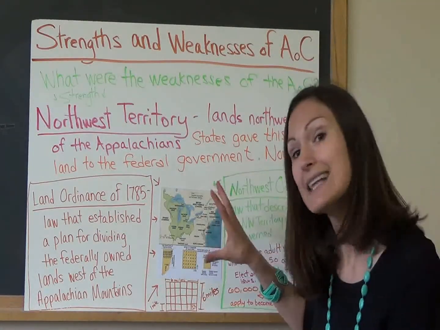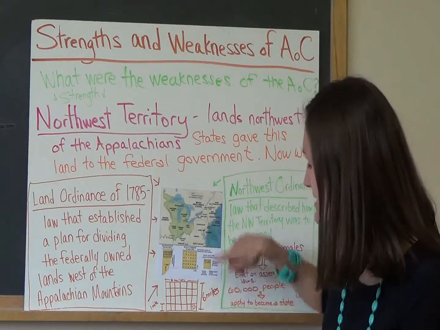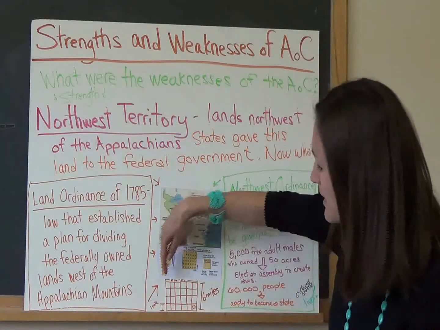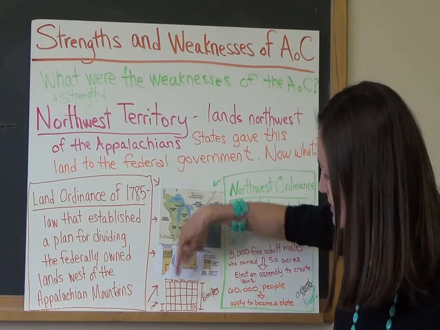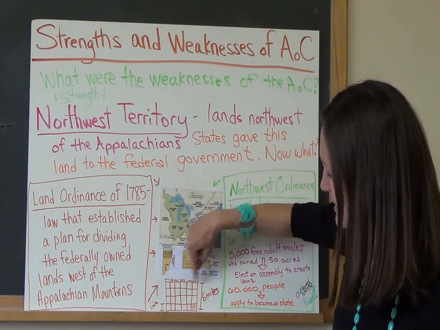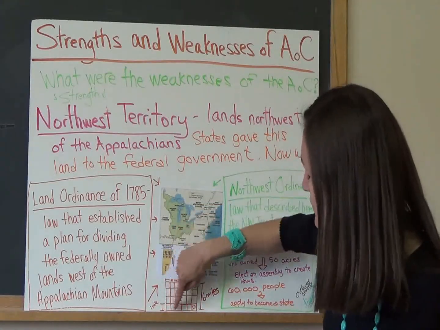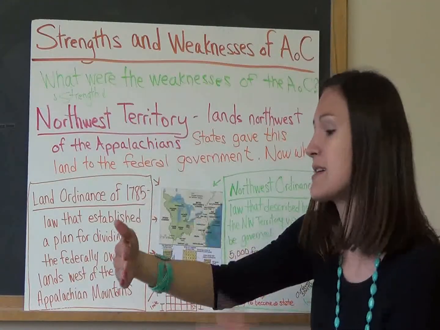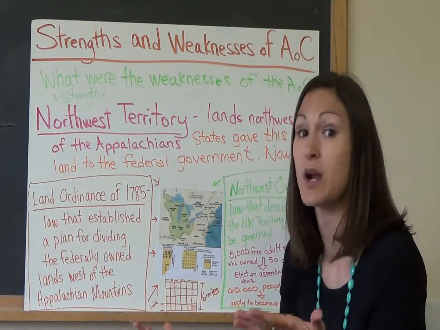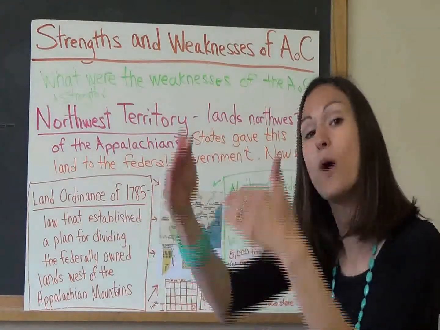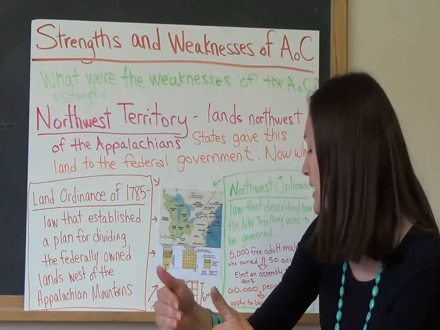They take the land and they divide it into sections. They make townships. A township is 6 miles long, okay? 6 miles this way, 6 miles, it's 36 square miles. Then they divide that land into 1 mile sections, 1 mile squares.